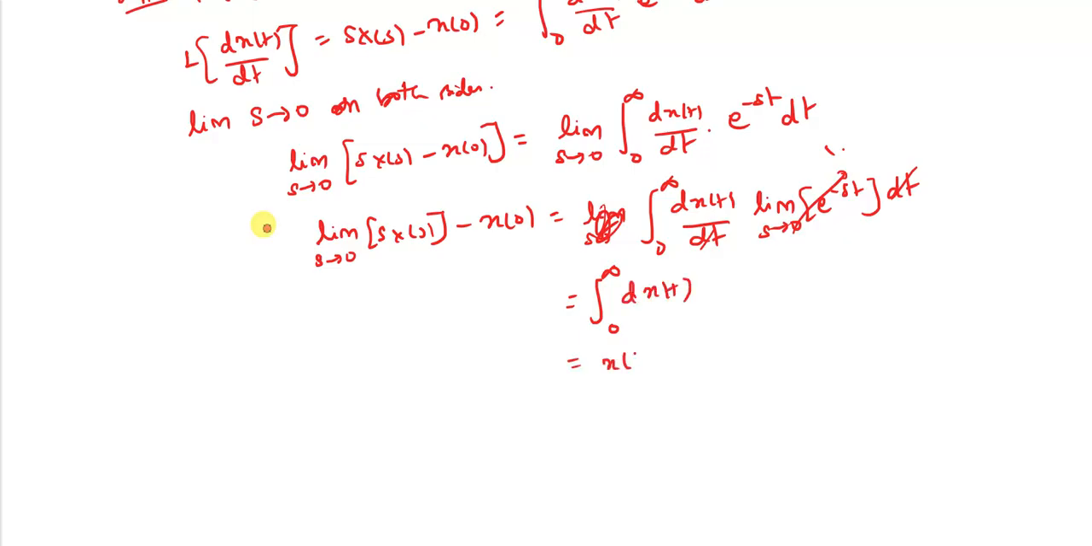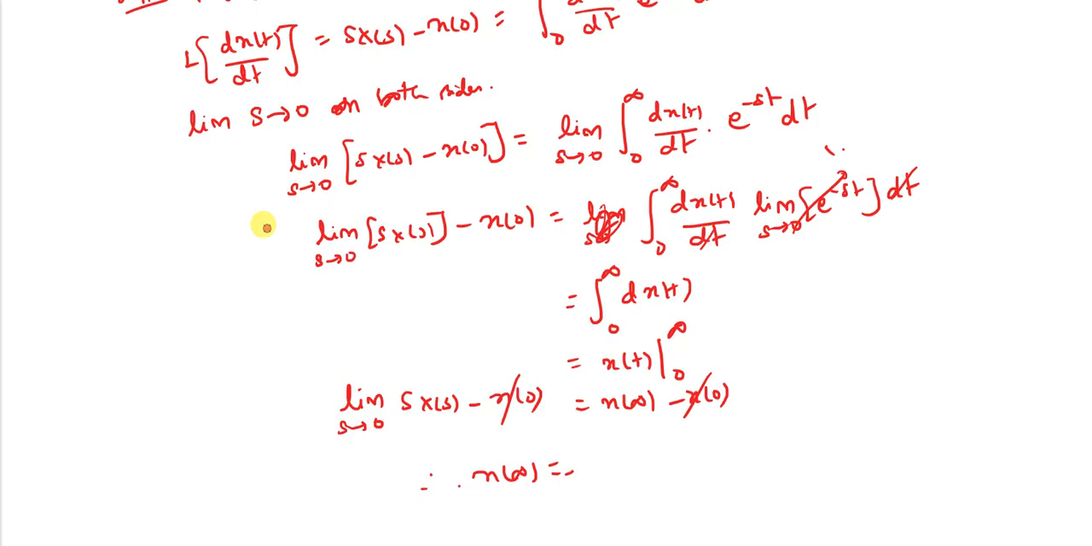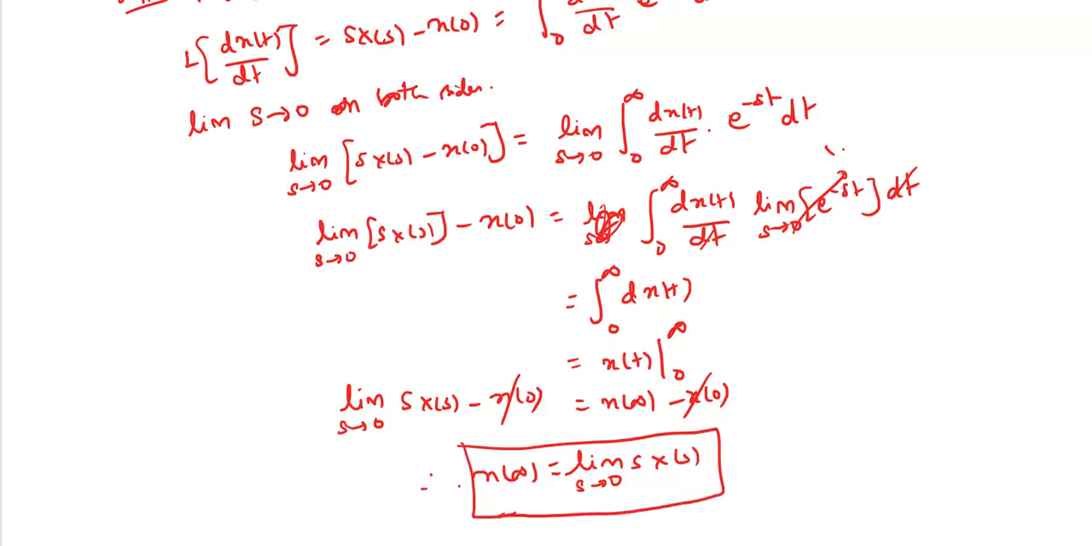If I integrate this, I get x of t from limit 0 to infinity. So therefore limit s tends to 0 of s into X of s minus x of 0 is equal to the upper limit minus the lower limit. So this term will cancel. Therefore x of infinity is equal to limit s tends to 0 of s into X of s. So this is the required proof for the final value theorem. Thank you.